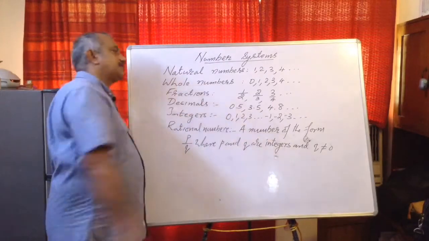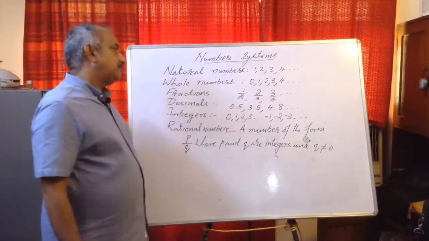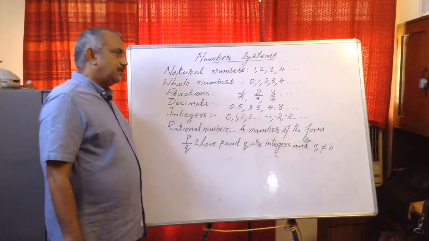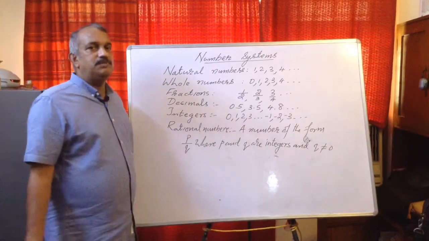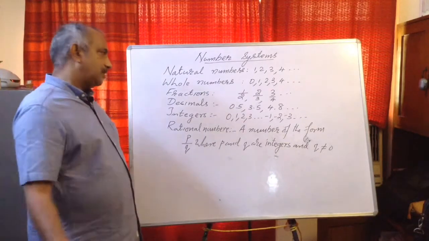Then each fraction can be changed into a decimal. For example, 1 upon 2 is 0.5, 2 upon 3 is 0.666, etc., and 3 upon 4 is 0.75. Like that every fraction can be changed into a decimal. So the decimal number system was formed. Then come integers.